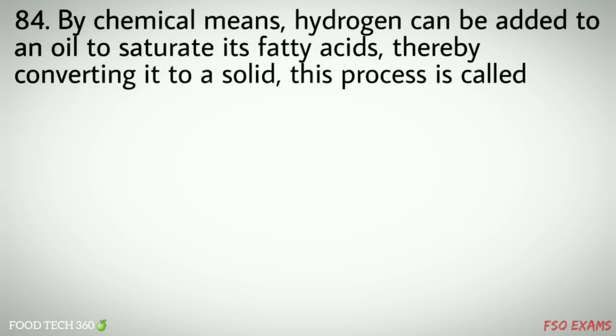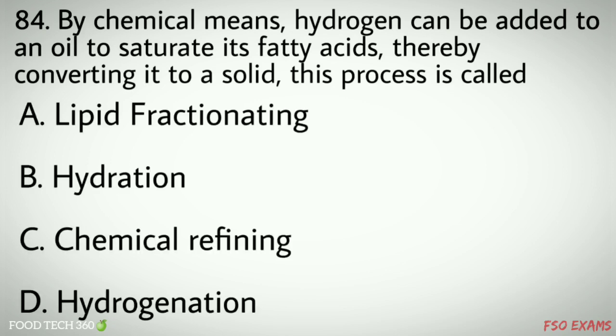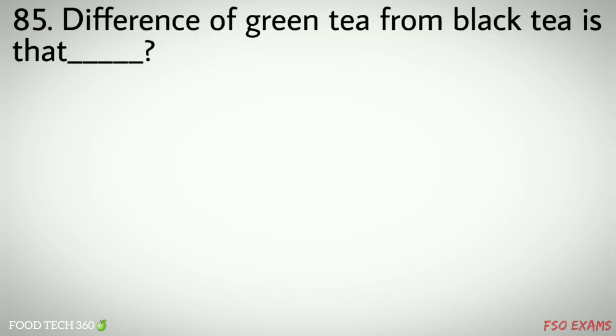Question number 84. By chemical means, hydrogen can be added to an oil to saturate its fatty acids, thereby converting it to solid. This process is called options A. Lipid fractionation, B. Hydration, C. Chemical refining, D. Hydrogenation. Correct answer D. Hydrogenation.